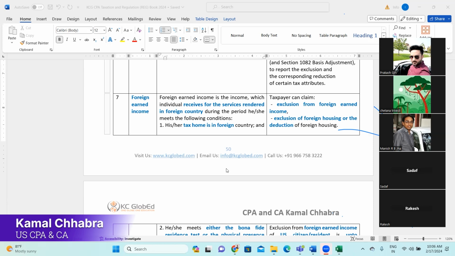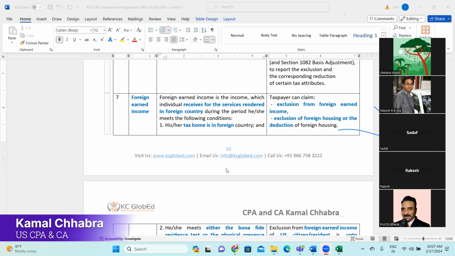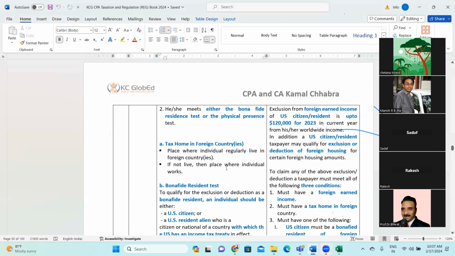In that scenario, he or she can claim the foreign earned income exclusion. That means his or her foreign earned income should not be included in the income taxable in the United States of America. Plus the exclusion of foreign housing or deduction for foreign housing. That means certain rental expenses which you are paying for the foreign house are also eligible for exclusion.